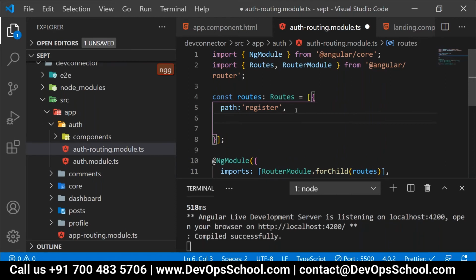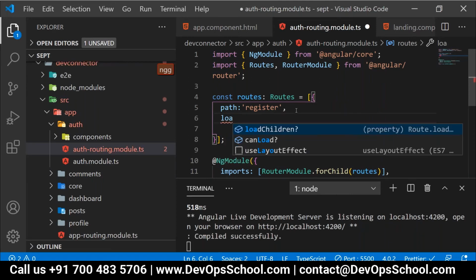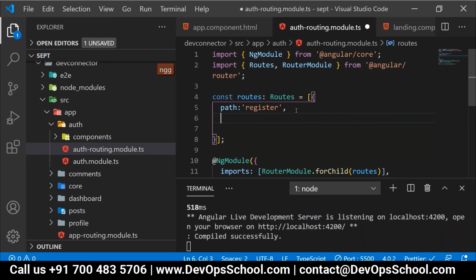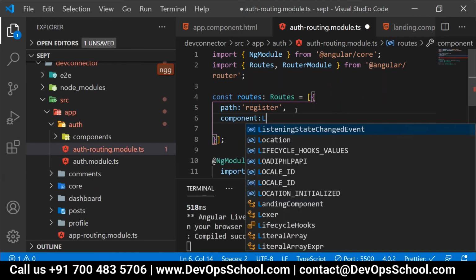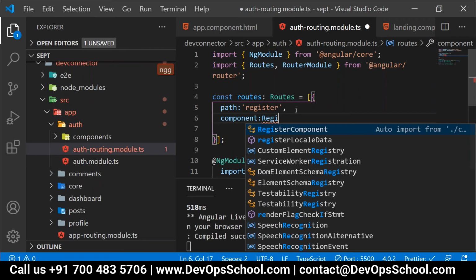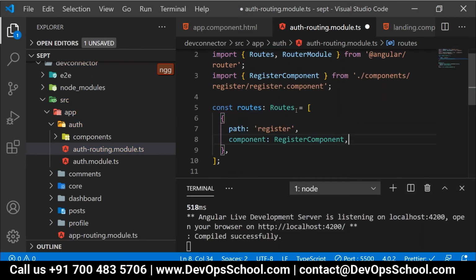So here, instead of using load children, I will use component. Now which component do we need to load? I need to load the register component. I'll just save it.